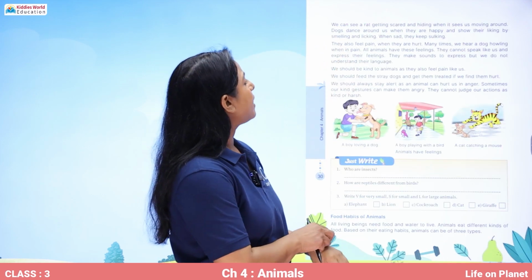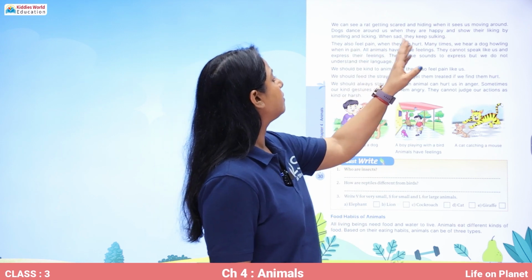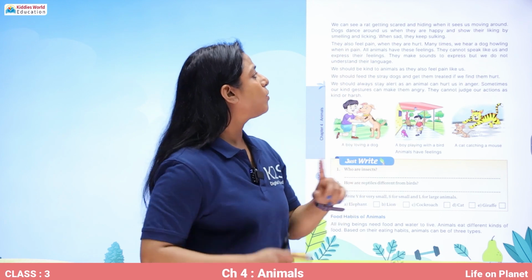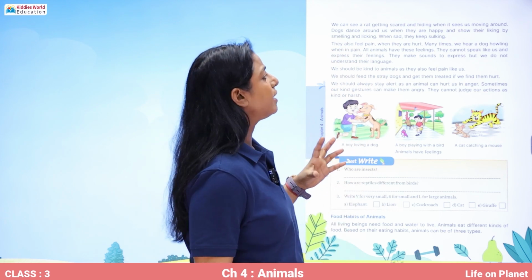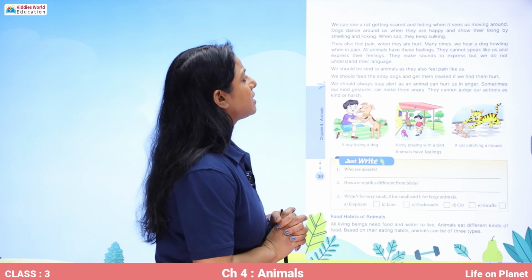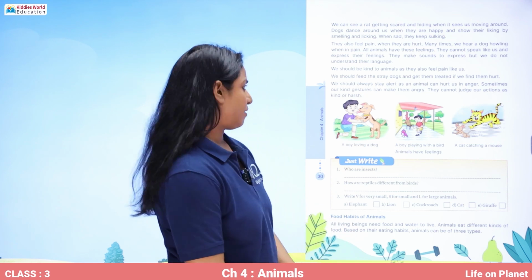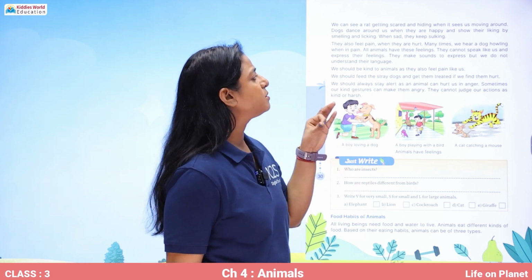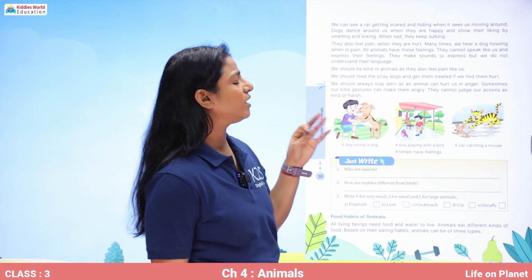We can see a rat getting scared and hiding when it sees us moving around. Dogs dance around us when they're happy and show their liking by smelling and licking. When sad, they keep sulking. They also feel pain when they are hurt. Many times we hear a dog howling when in pain.